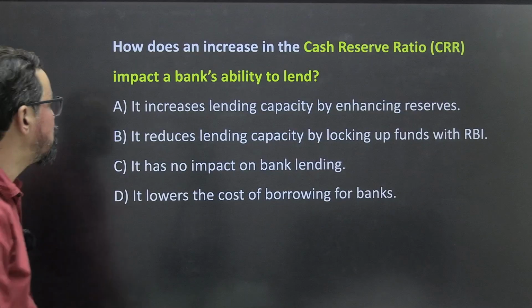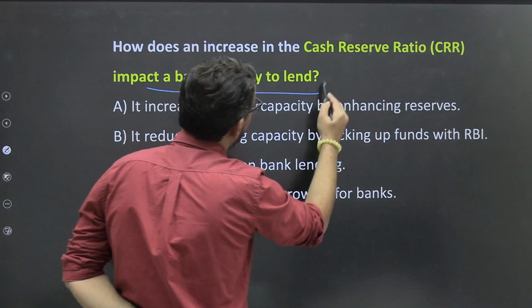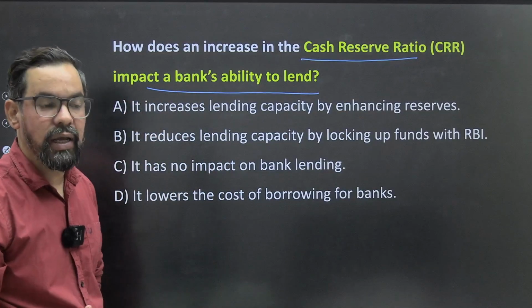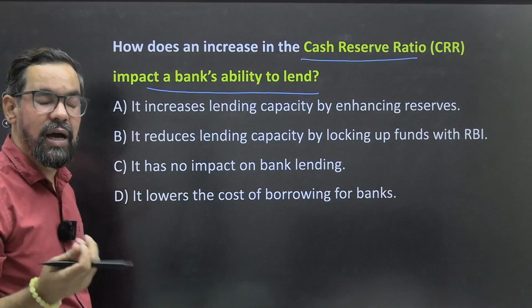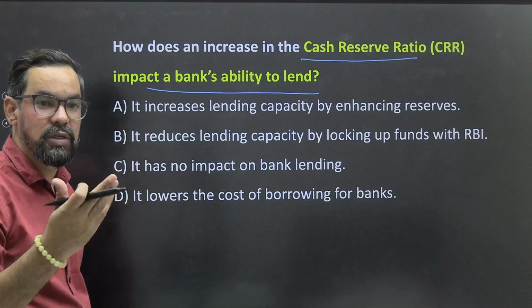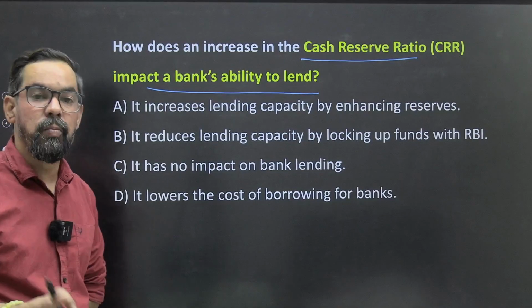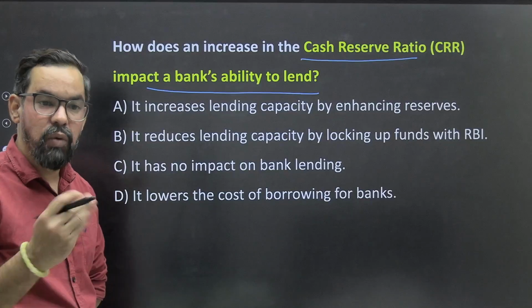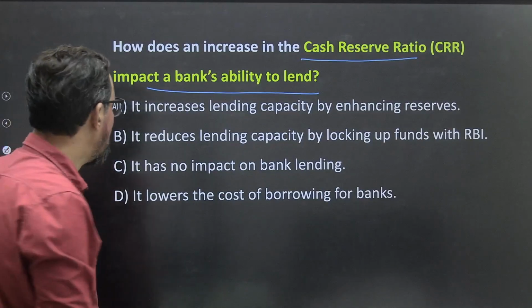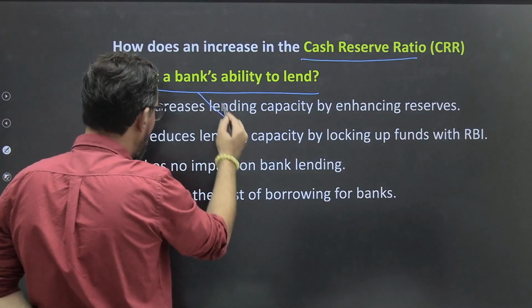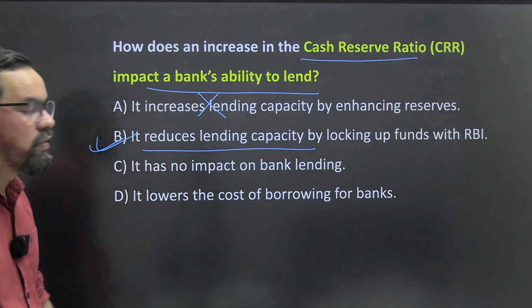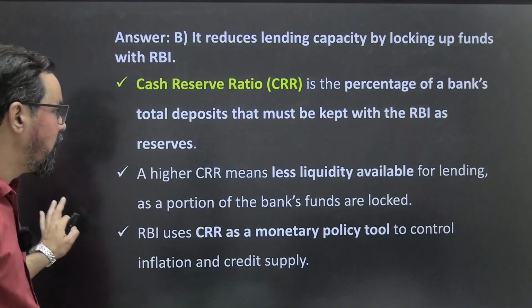Cash reserve ratio impact on a bank's ability to lend, okay. If RBI increases CRR from 4 to 5%, it will automatically impact the bank's lending capacity, okay. It will directly reduce by 1%. So it does not increase lending capacity. It reduces lending capacity by blocking funds with RBI, okay. So without any doubt this is right.